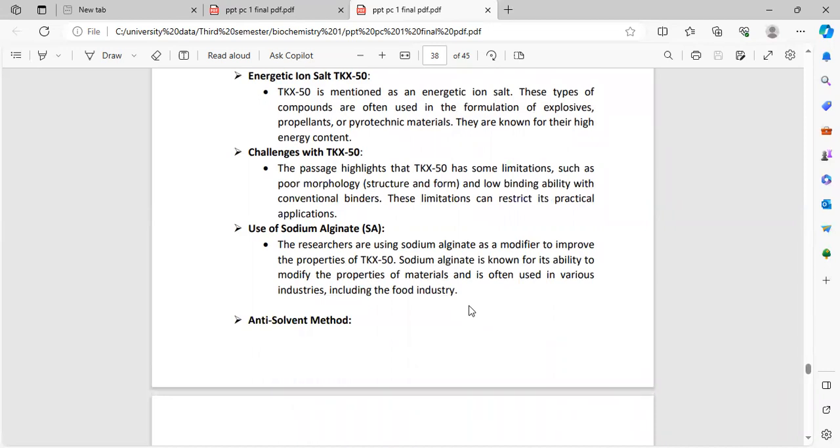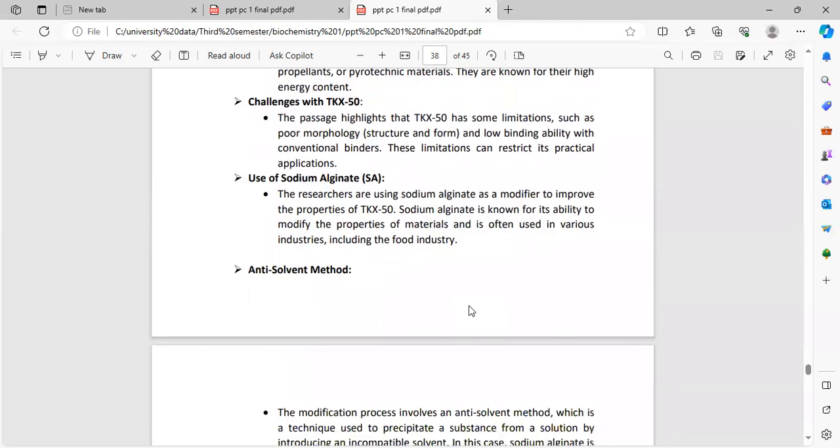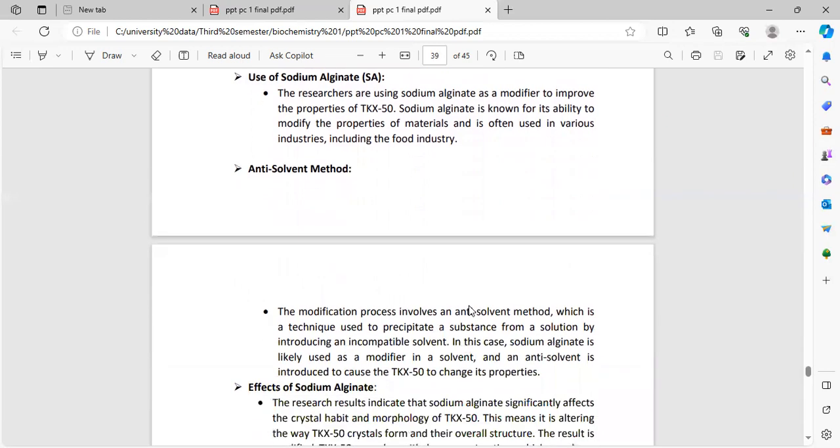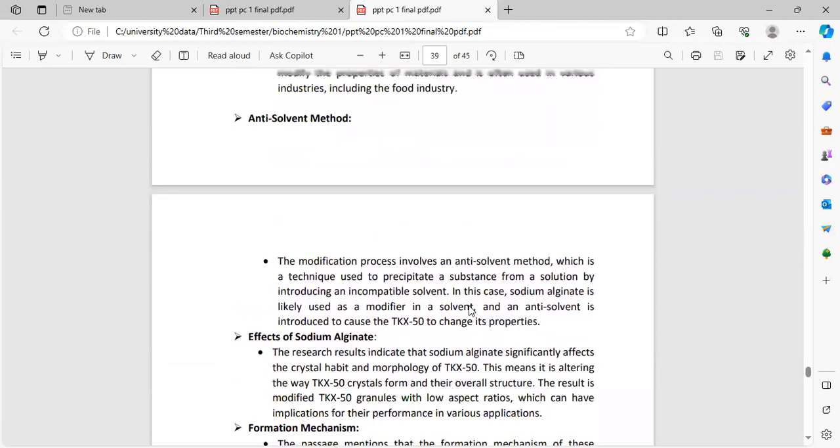Challenges with TKX50. The passage highlights that TKX50 has some limitations, such as poor morphology and low binding ability with conventional binders. These limitations can restrict its practical application. Use of sodium alginate. The researchers use sodium alginate as a modifier to improve the properties of TKX50. Sodium alginate is known for its ability to modify the properties of materials and is often used in various industries, including the food industry.